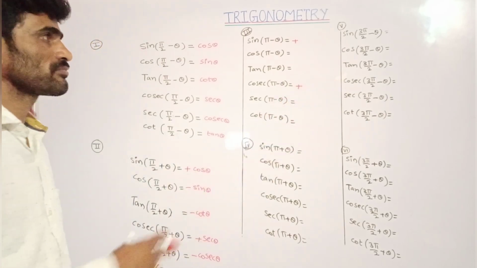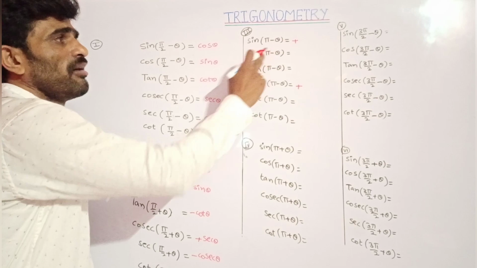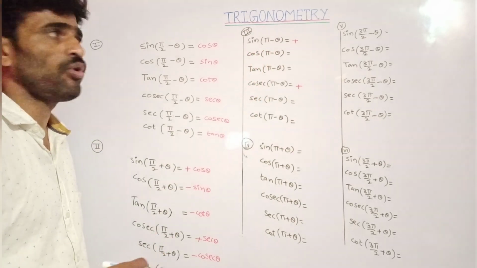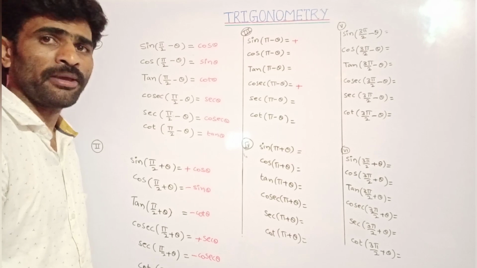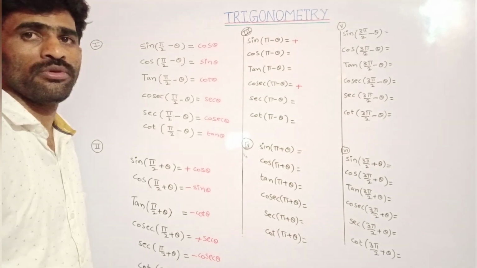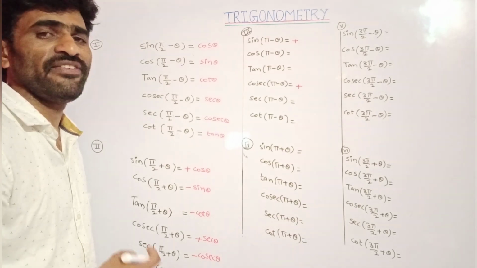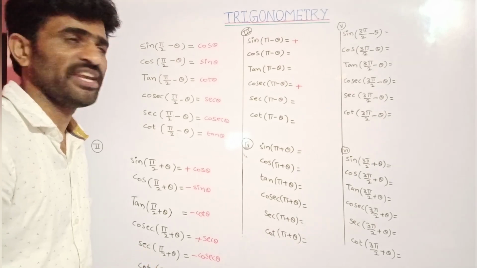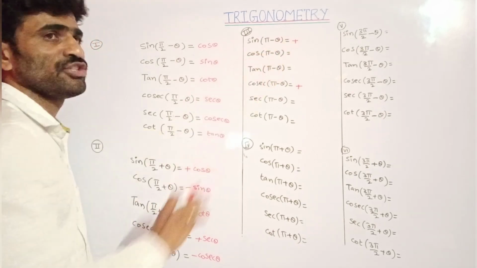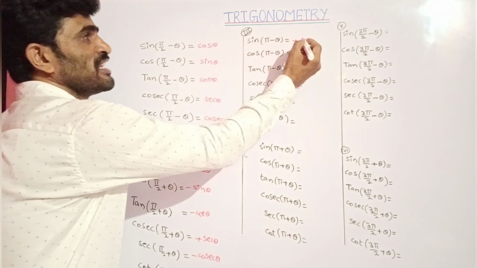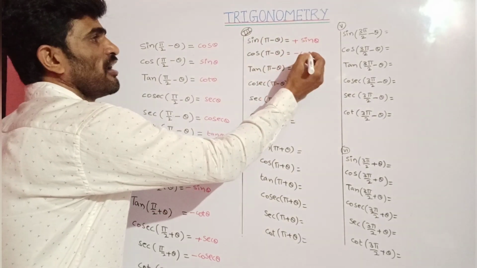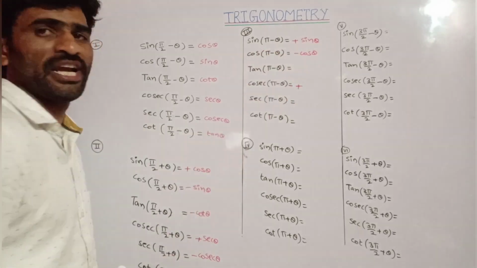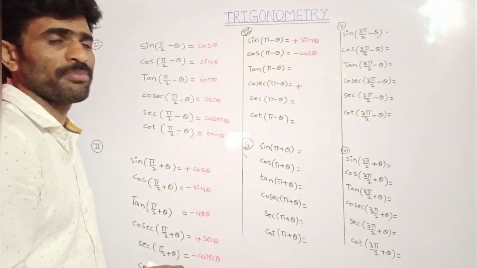After that, what is the multiple of pi by 2 here? Actually it is 2 pi by 2. Pi is nothing but 2 into pi by 2. What is the n value there? Even number. When n value is even number, trigonometric ratio will not be changed, as it is. That is plus sin theta, minus cos theta. Because it is even, trigonometric ratio will not be changed.